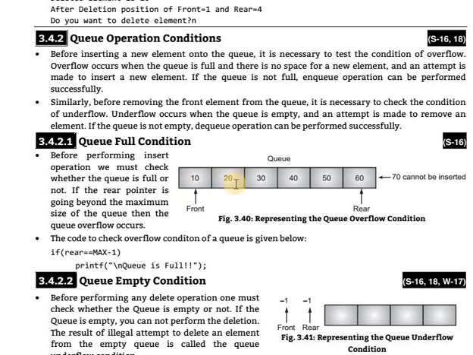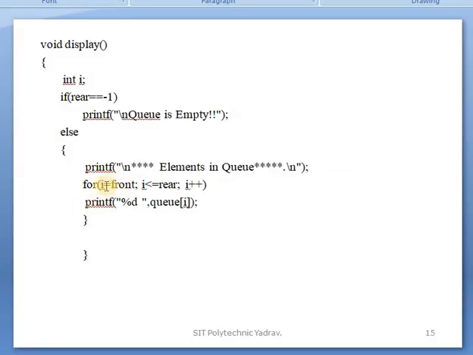Again the DQ function is called, then 20 will be deleted and front will point to 30. Next time you call the display function, front is not at position 0, front is at the second position, so in the program I is equal to front is assigned. Is that clear?